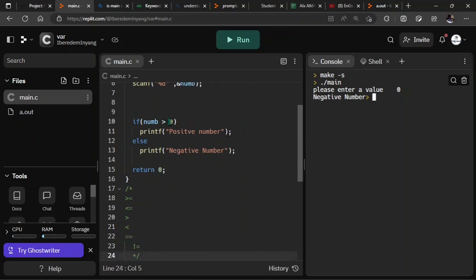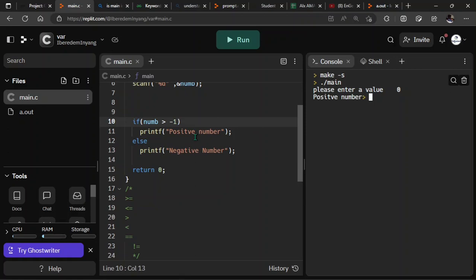All right, so the equal to should be there, or you can say if I'm greater than, let's use the value minus 1. With this the 0 is going to be positive now. Let's say 0. You can see we have positive number. But do you think this is the best way to implement this kind of program?